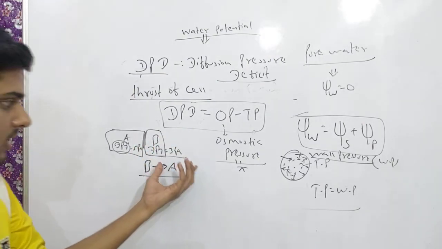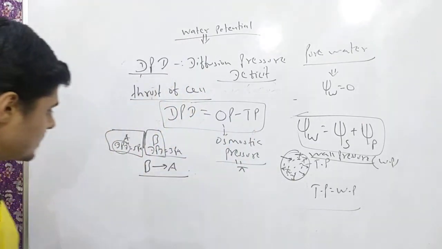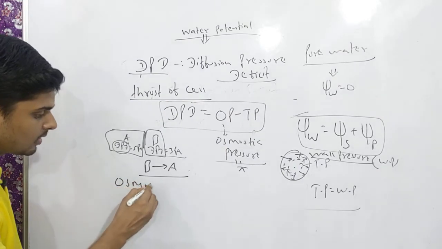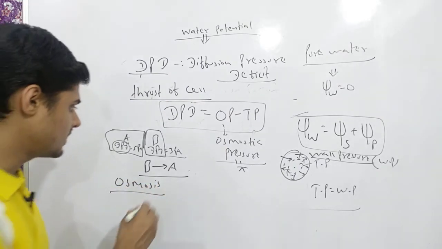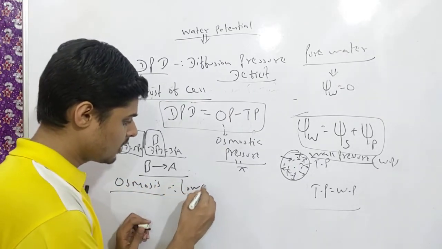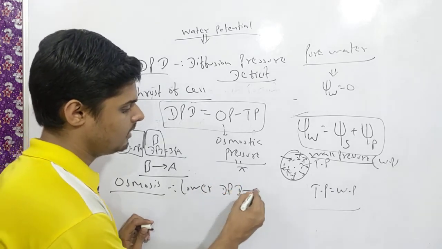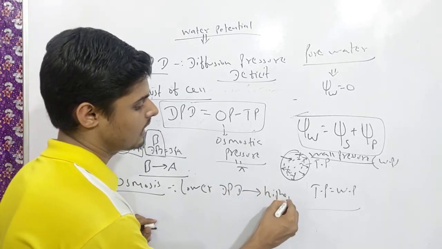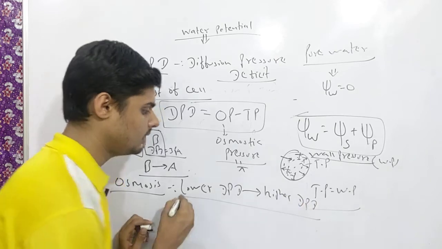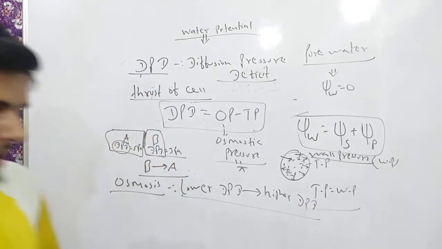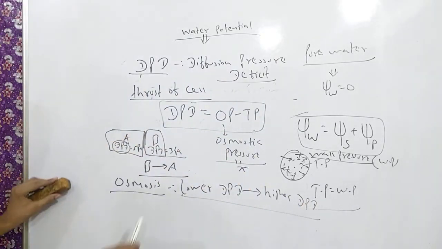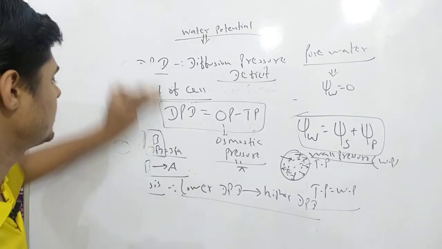Because B has a lower DPD value. Osmosis always occurs from lower DPD to higher DPD.